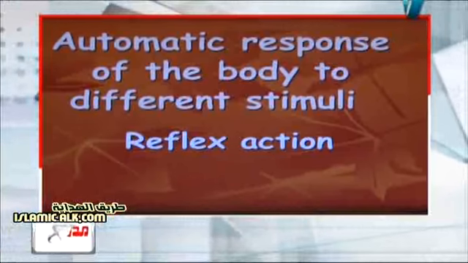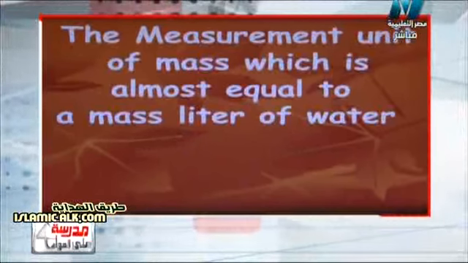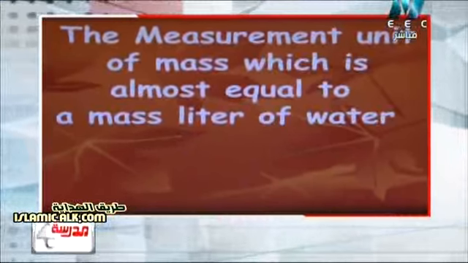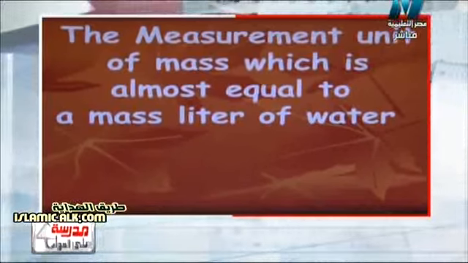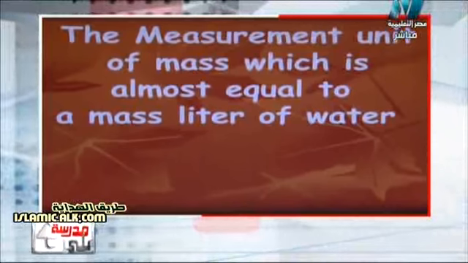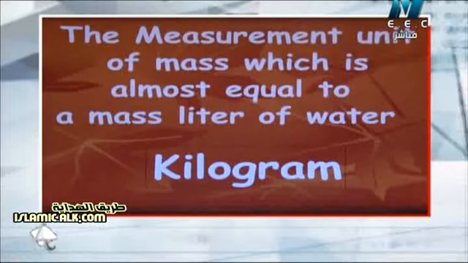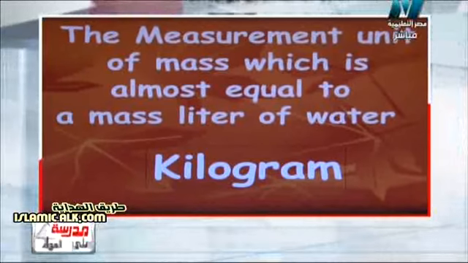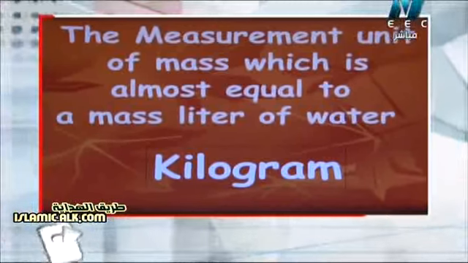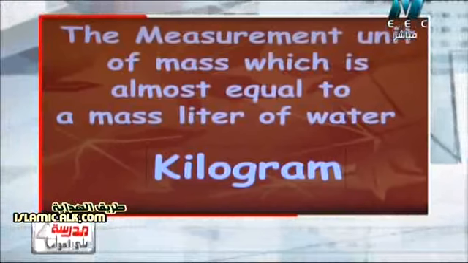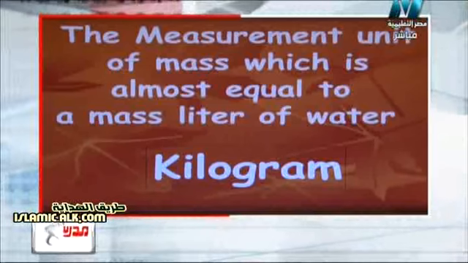So another scientific term question. The measurement unit of mass which is almost equal to the mass of a liter of water. Surely it will be kilogram. We know that kilogram is the measurement unit of mass which is almost equal to the mass of a liter of water. But we have other units of measuring mass such as gram and ton. But the unit which is almost equal to the mass of a liter of water will be kilogram, not gram and not ton.